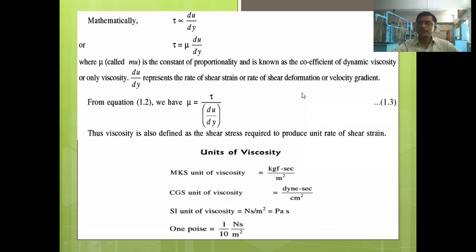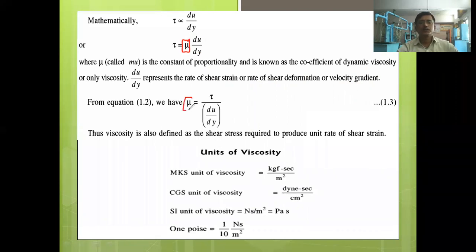So there are three terms to represent one property. This du by dy is also called the rate of shear strain, or rate of shear deformation, or velocity gradient. Keep this in mind, because in the examination they may use these different terms alternately. They may use rate of shear strain, or rate of shear deformation, or velocity gradient, so you should not be confused. Mu is the viscosity, or dynamic viscosity, or coefficient of viscosity.